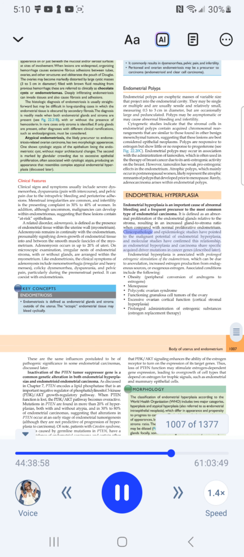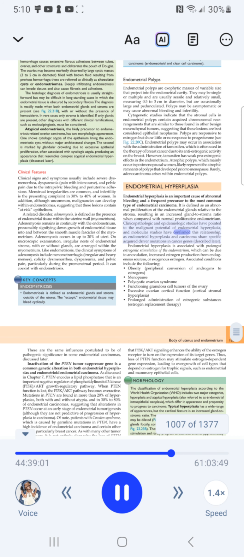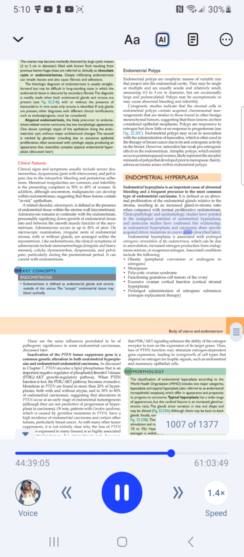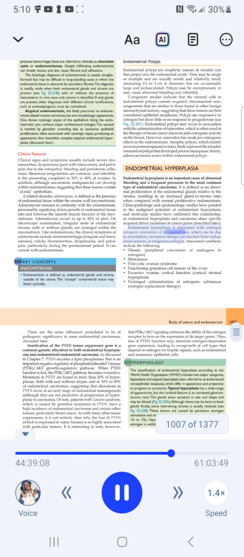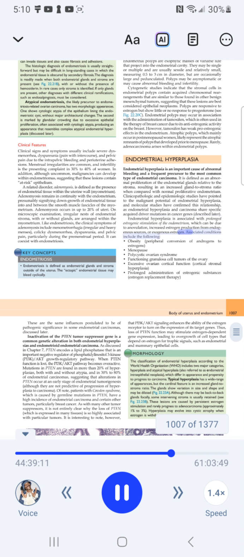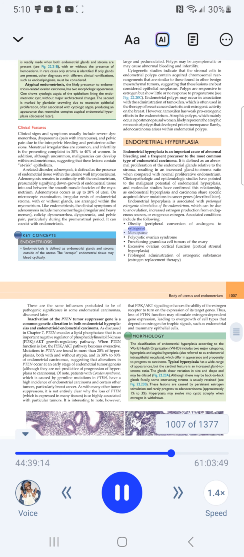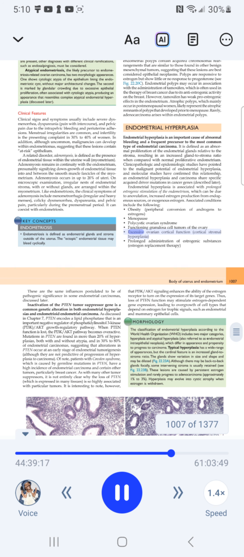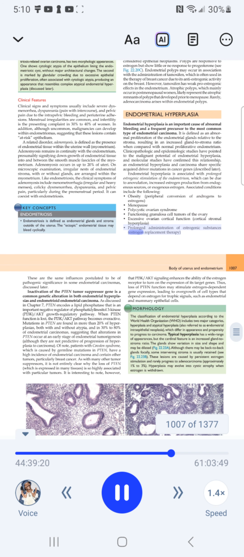Clinical, pathologic, and epidemiologic studies have pointed to the malignant potential of endometrial hyperplasia, and molecular studies have confirmed this relationship, as endometrial hyperplasia and carcinoma share specific acquired driver mutations in cancer genes described later. Endometrial hyperplasia is associated with prolonged estrogenic stimulation of the endometrium, which can be due to anovulation, increased estrogen production from endogenous sources, or exogenous estrogen. Associated conditions include the following: obesity, peripheral conversion of androgens to estrogens, menopause, polycystic ovarian syndrome, functioning granulosa cell tumors of the ovary, excessive ovarian cortical function, corticostromal hyperplasia, prolonged administration of estrogenic substances, estrogen replacement therapy.